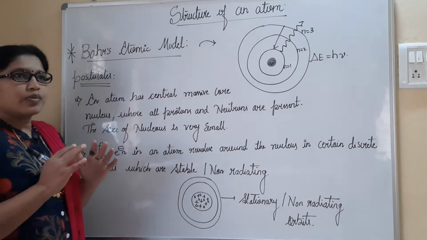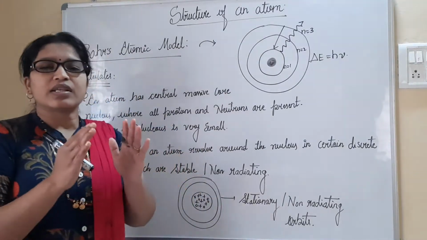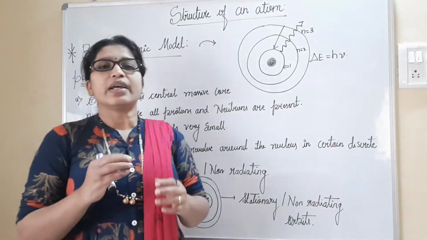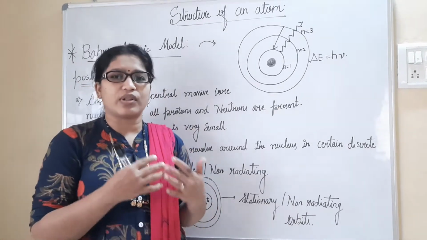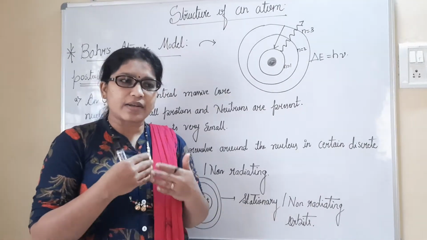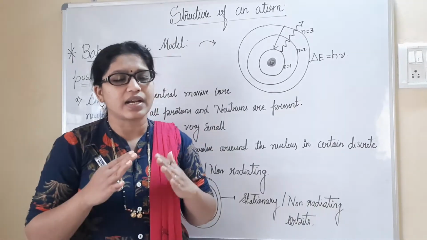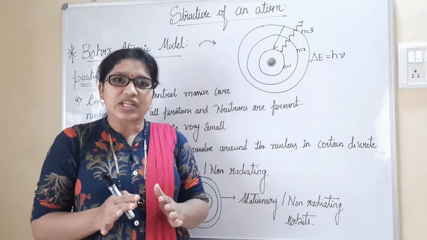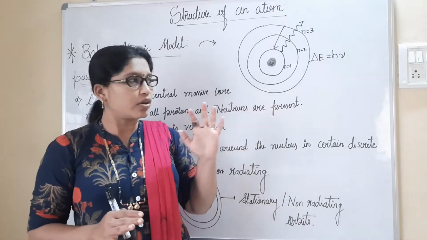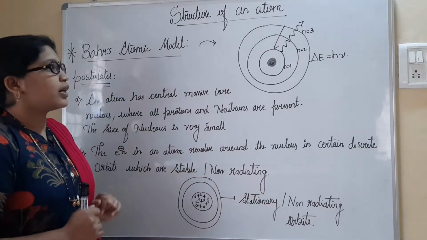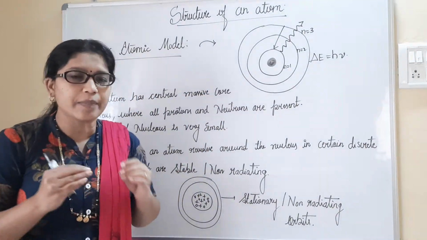When you consider Bohr's model for the atomic structure, we will be defining some of the postulates given by Bohr. He did various experiments and practicals on the atom, on the discovery of atoms and the sub-atomic particles present. All those things he summarized and gave some postulates. Postulates are nothing but the main core points regarding the study he made. Now see here, I have drawn a structure for the atom given by Bohr. Let us understand it in depth.